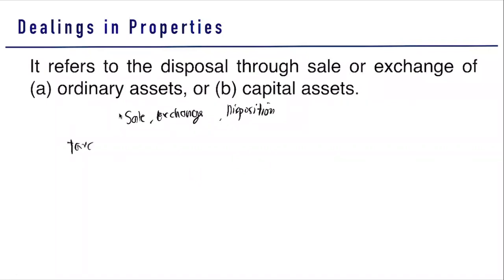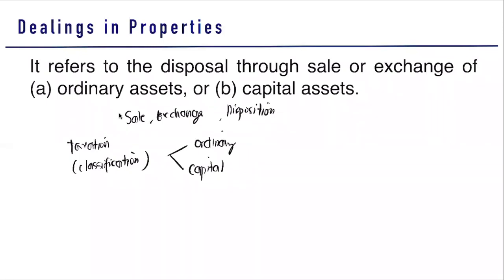Under taxation, we have a different classification of your asset. We classify your asset as either an ordinary asset or a capital asset.